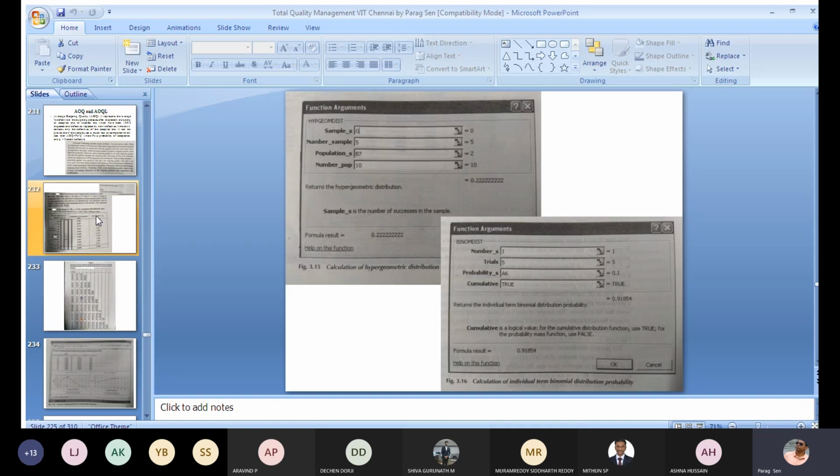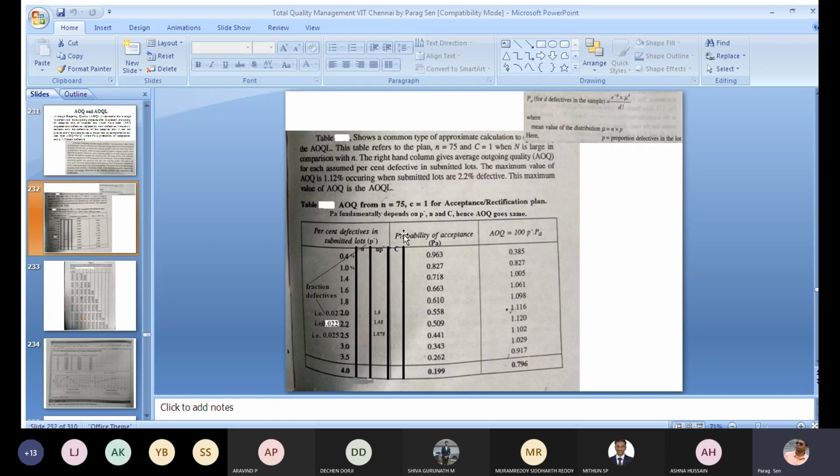This value will be equal to c, the maximum cutoff value. So you put 1 here, and automatically the probability of acceptance can be calculated. All these are based on the Poisson distribution, and this is coming from a continuous process.